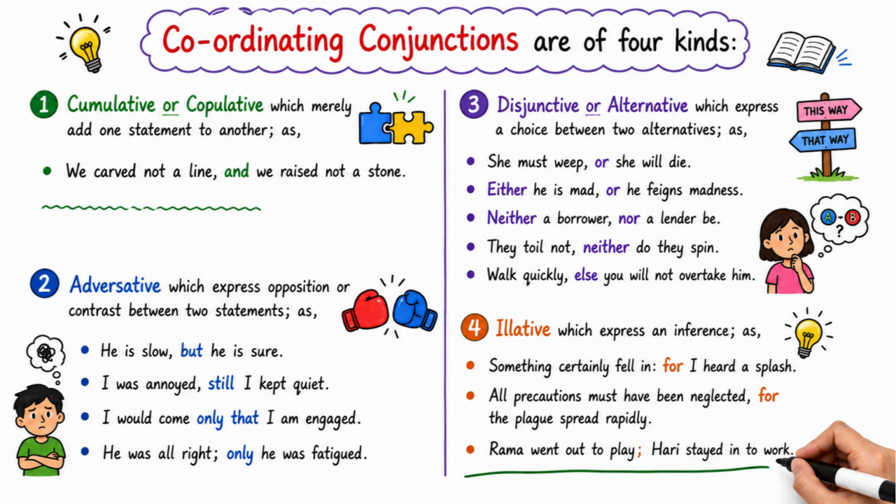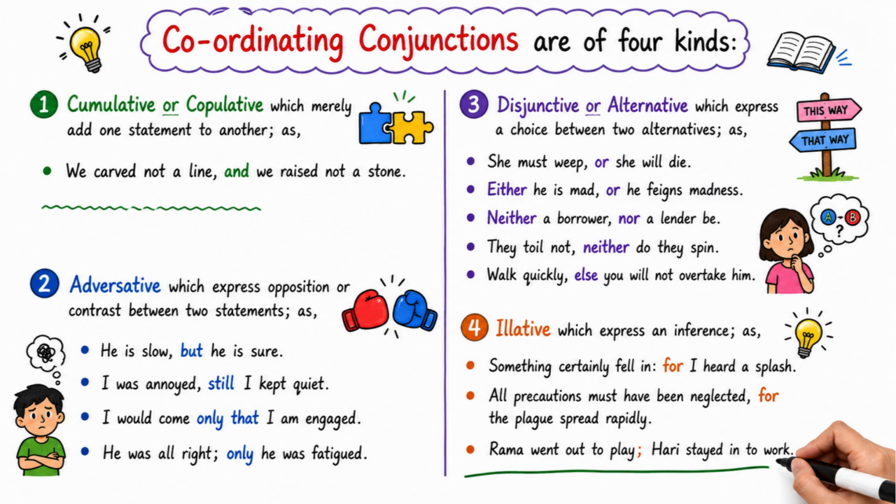Third, disjunctive or alternative, which express a choice between 2 alternatives, as in "She must weep or she will die. Either he is mad or he feigns madness. Neither a borrower nor a lender be. They toil not, neither do they spin. Walk quickly, else you will not overtake him." Fourth, illative, which express an inference, as in "Something certainly fell in, for I heard a splash. All precautions must have been neglected, for the plague spread rapidly."